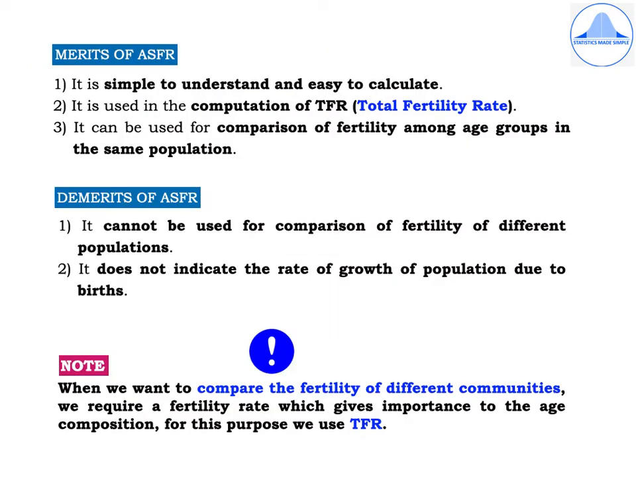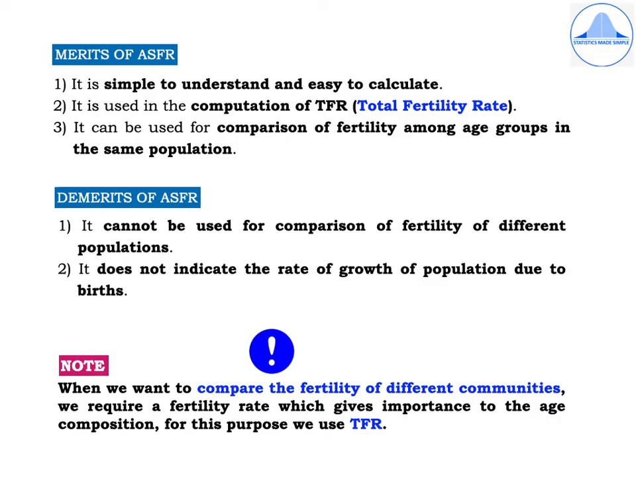The merits of ASFR: first one, it is simple to understand and easy to calculate. Second, it is used in the computation of TFR, that is a total fertility rate. Third, it can be used for comparison of fertility among age groups in the same population. Demerits of ASFR are: first one, it cannot be used for comparison of fertility of different populations. Second, it does not indicate the rate of growth of population due to births.